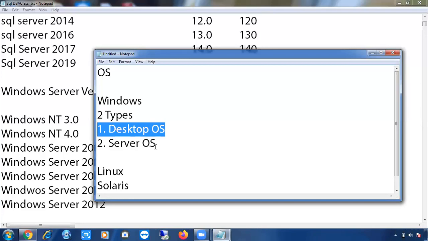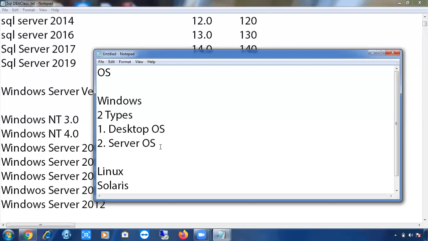Microsoft introduced one more OS, which is called the server operating system. There is no difference between the desktop operating system and the server operating system, except the features will be extra. The limitations that are there in the desktop operating system are overcome by the server operating system. You can give as much memory and storage as you want. So in the organizations we are going to install SQL Server on a server operating system.